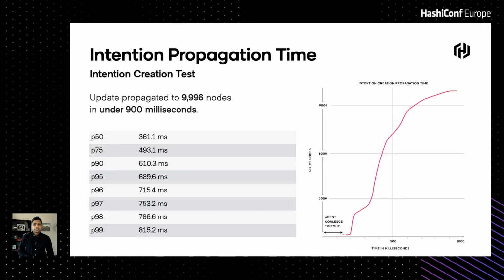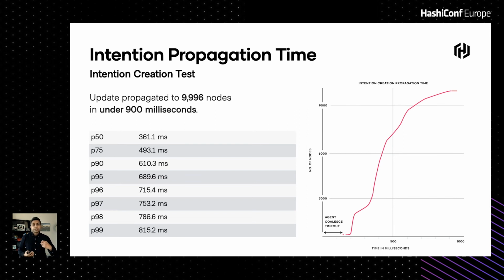Next, I want to talk about the intention propagation time test. Essentially, intentions in Consul are ways to define access permissions between services. Whether a service is allowed to talk to other services can be defined using an intention. So we created an intention that would affect 9,996 nodes. And the 4 nodes that are missing here were not running workloads.